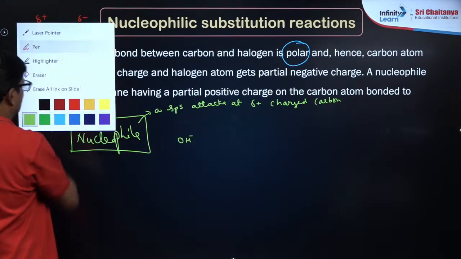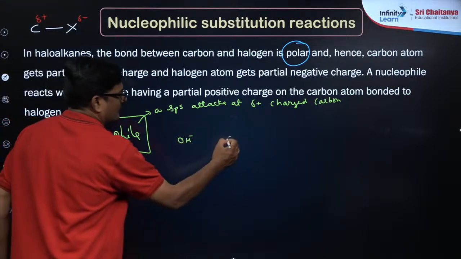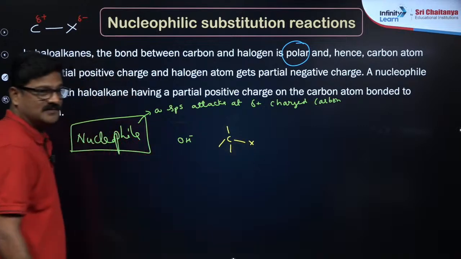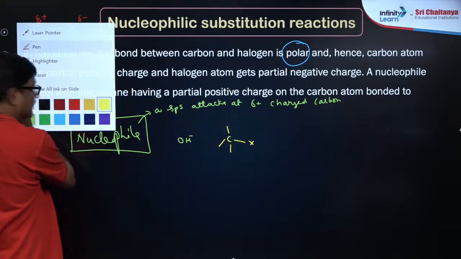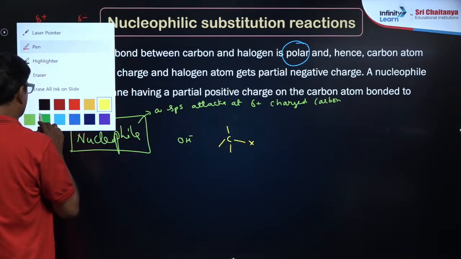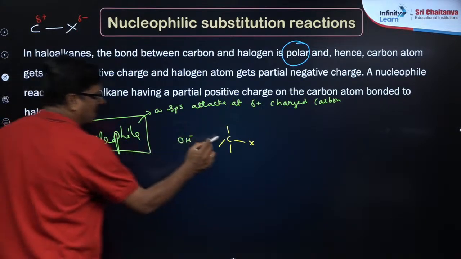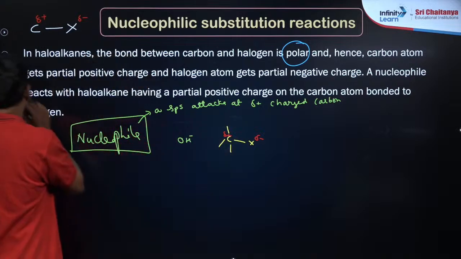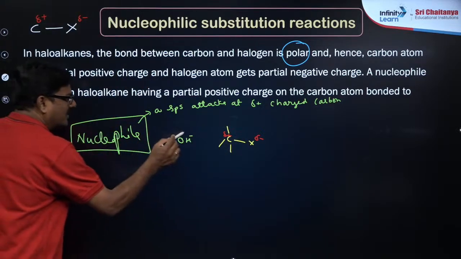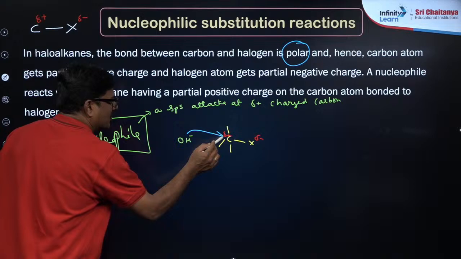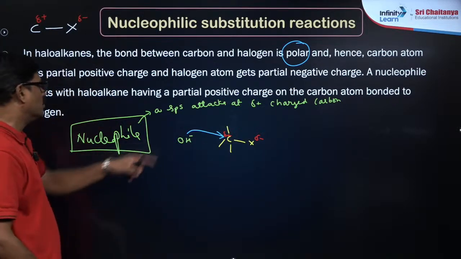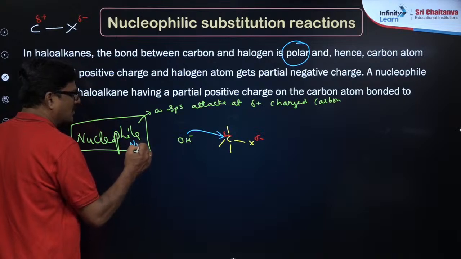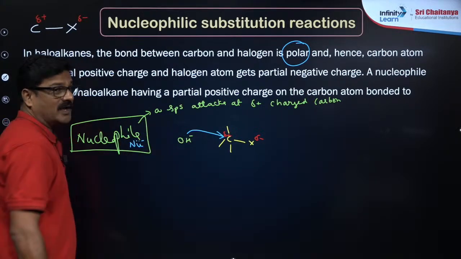So when carbon and halogen are there, carefully you see. Yes, correct. Richa Sharma, you said it is correct. Because of this, halogen gets negative charge, carbon gets positive charge, right? So this negative charge is going to attack at the positively charged carbon. So it is called a nucleophile. This nucleophile is indicated by using a symbol called Nu, Nu minus.